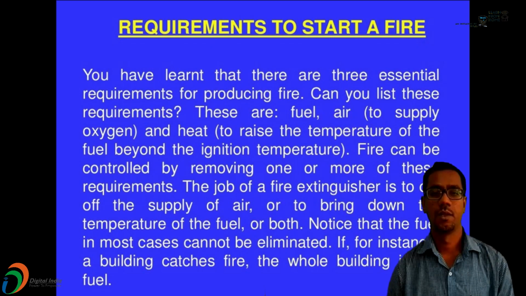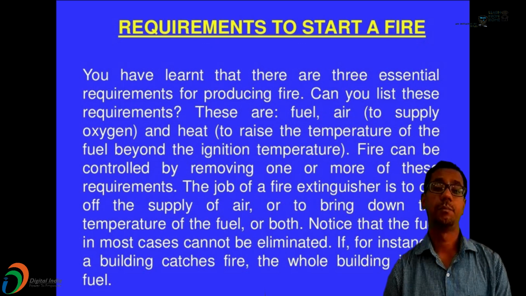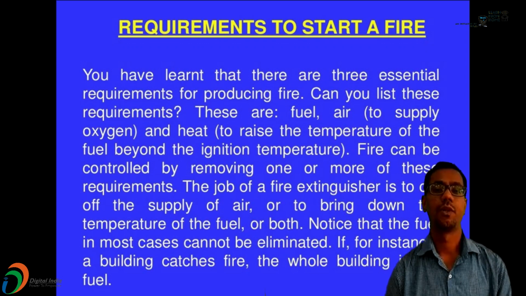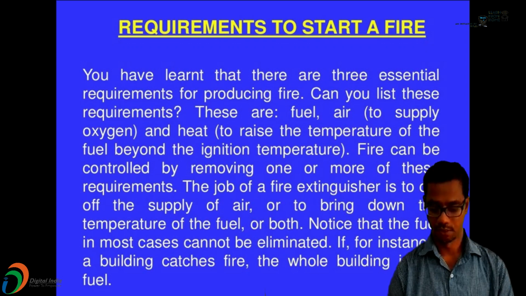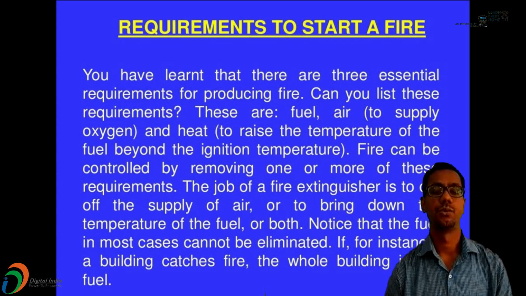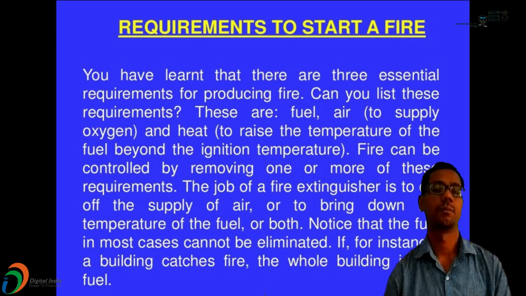It means the choice is that you can simply remove the combustible substance. But if a big building catches fire, then it is not possible to remove or move the building material from one place to another. It is not possible. So at that time we should have different methods, a different idea, that is fire extinguishers.